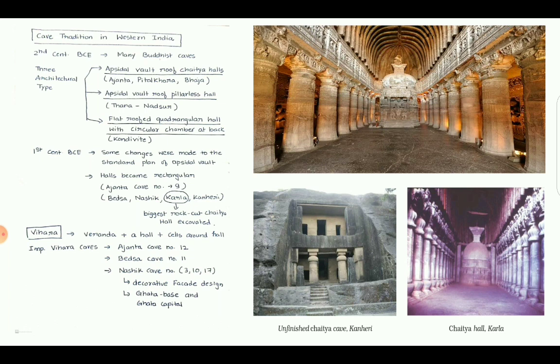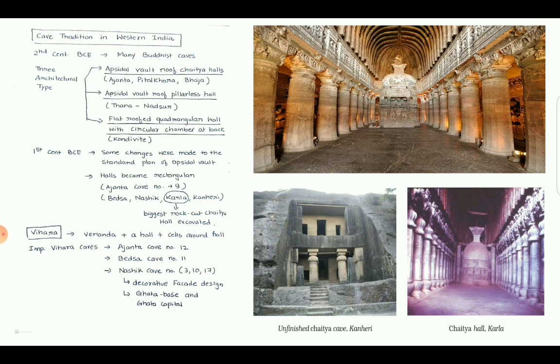In the 1st century BCE, some changes were made to the standard plan of the apsidal vault. Halls became rectangular. Example is Ajanta cave number 9. Other examples of flat roof or rectangular halls are Bedsa, Nasik, Karla, Kanheri. Karla is an example of the biggest rock cut Chaitya hall excavated. See, the third image is the Chaitya hall of Karla. It is the biggest Chaitya hall found till date.